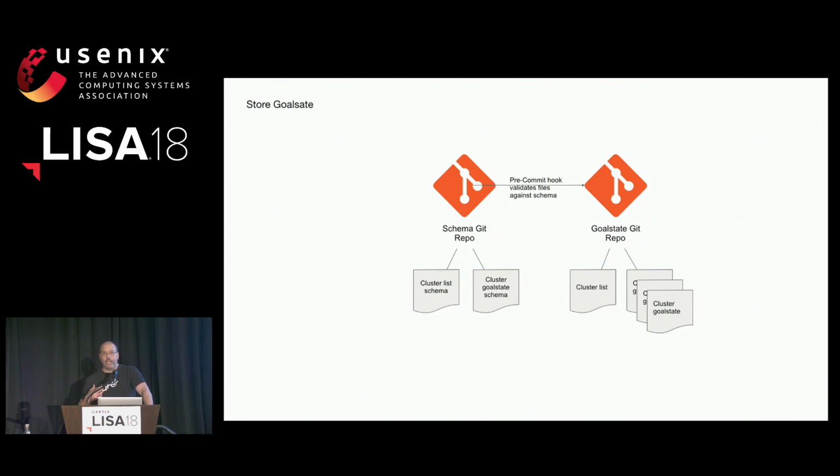For example, maybe we say let's use a new version of Mesos for our agents, and that version doesn't actually exist. We don't want to push that out, so we've got a little validator that can check what we put in to be like, oh, yep, that is a proper version that's formatted correctly and it fits the rest of the schema.